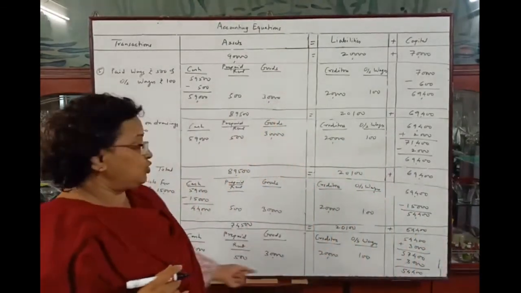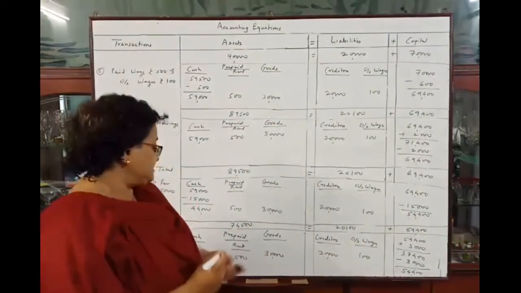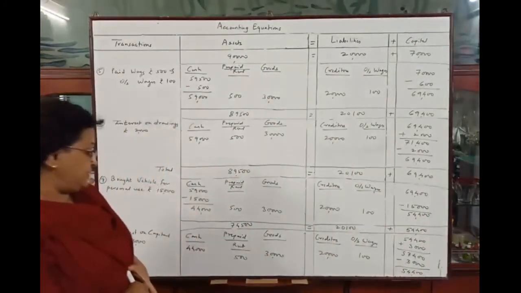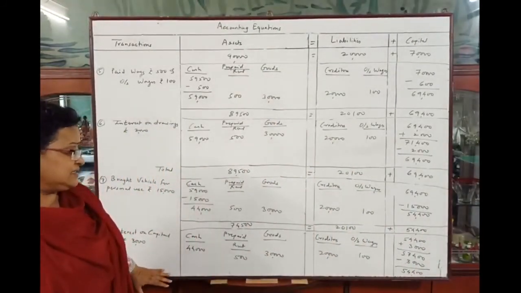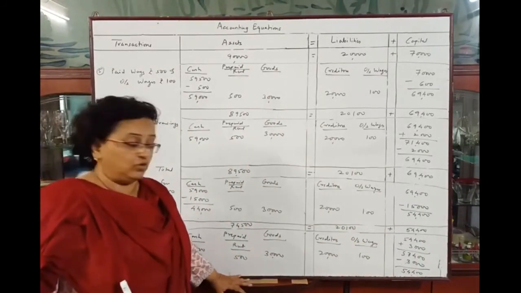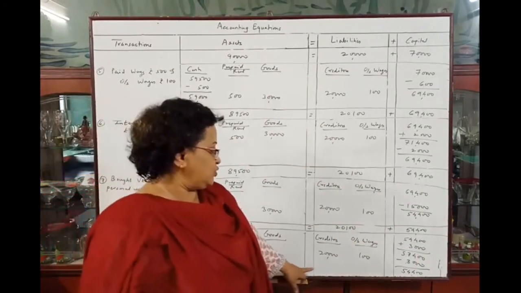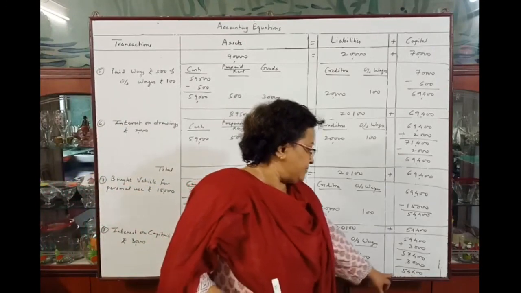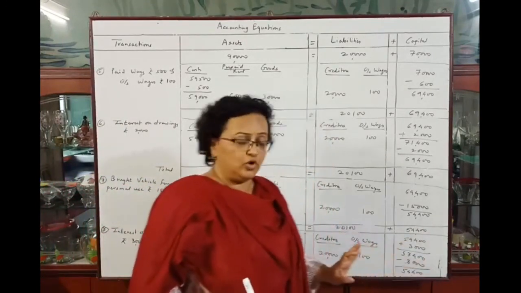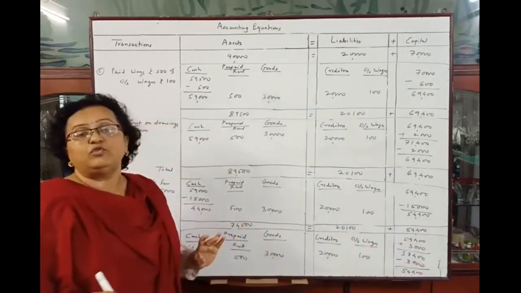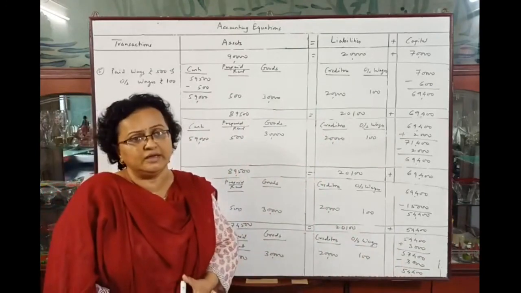You have to make the total. I don't have any space here, so total assets rupees 74,500 is equal to 20,100 plus 54,400, that is 74,500. Okay, that's all.